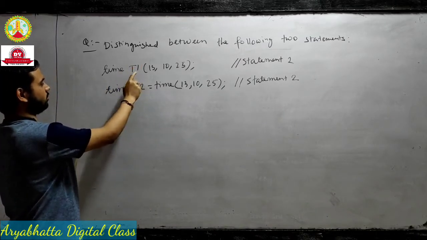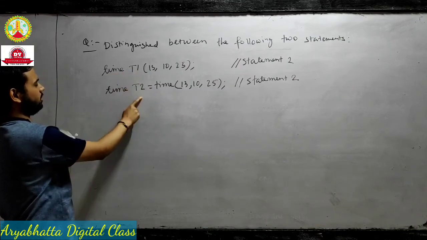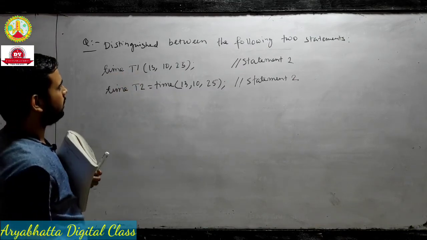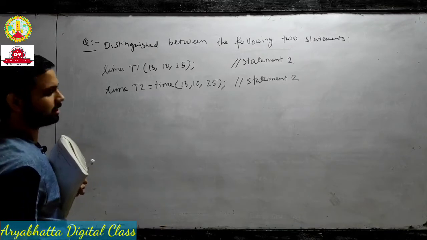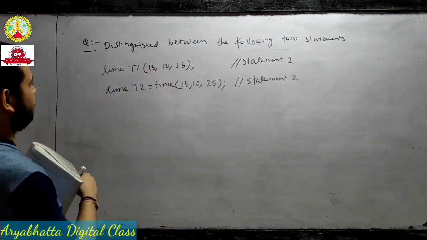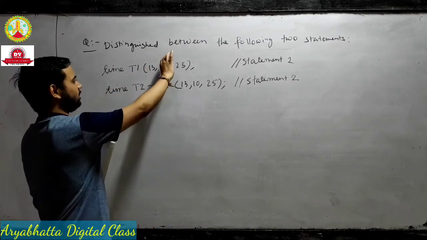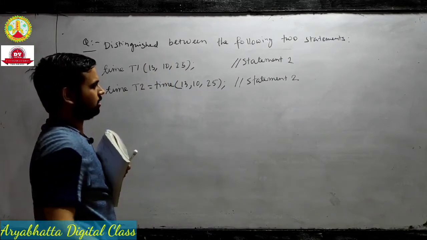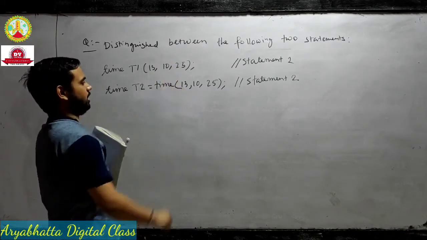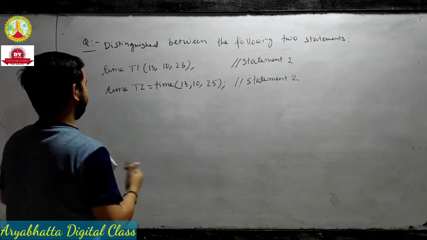Actually, these two are constructed. This is the class, and t1, t2 are constructors. In the exam, you have to distinguish between the following two statements. You have to write the meaning of statement 1 and the meaning of statement 2. Okay, write down the answer.